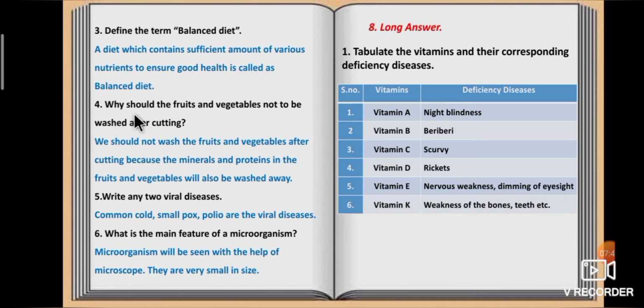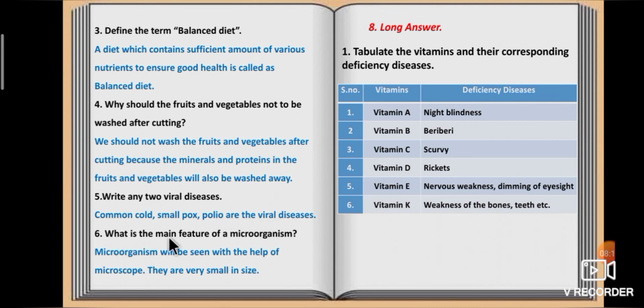Fourth question, why should the fruits and vegetables not be washed after cutting? We should not wash the fruits and vegetables after cutting, because the minerals and proteins in the fruits and vegetables will also be washed away. Fifth question, write any 2 viral diseases. Answer is common cold, smallpox, polio.